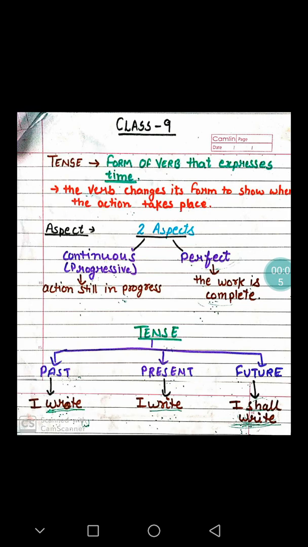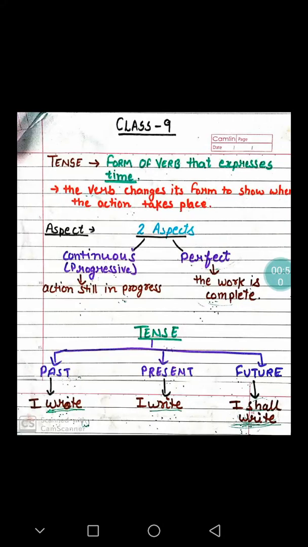For today's video, I thought of taking up tenses. I know most of you are facing problems with this portion of the grammar, and this is a very important topic. It follows you everywhere, in every subject. This is the basic of the English language, as you say. And tenses are not only important for English but also for Hindi. These are the underlying structures of any language. So it is very important for you to listen to this topic and understand it properly.